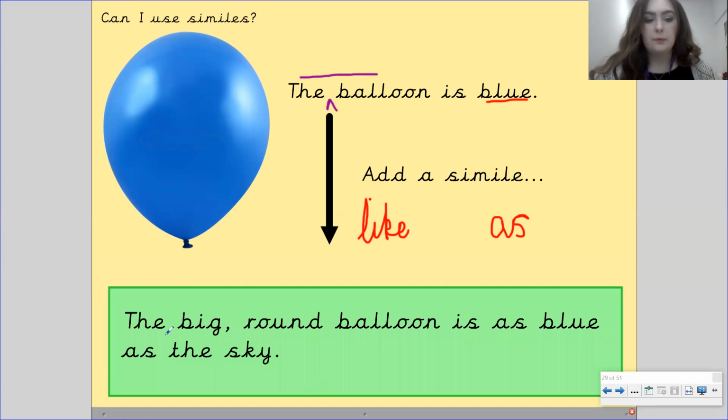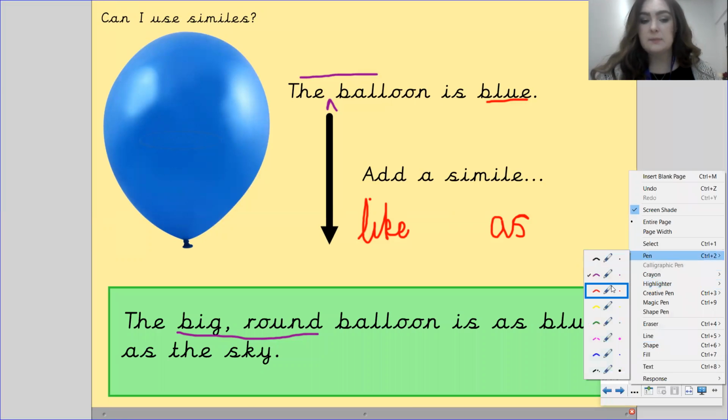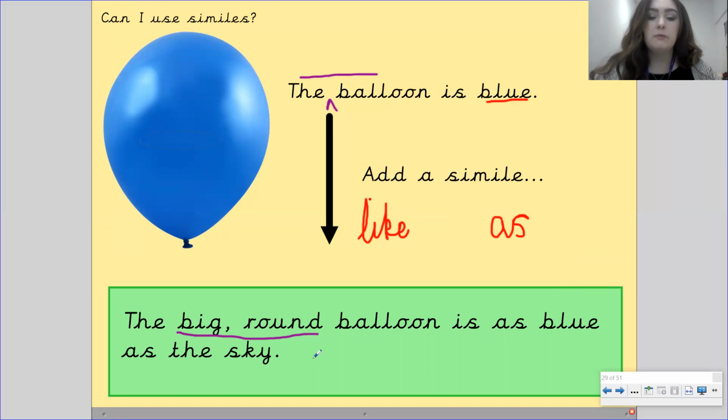Okay, so the big round balloon, so that's how we've added more imagery to the balloon by saying it's big and round. And then we've compared its blueness to the sky. So the big round balloon is as blue as the sky. So we've compared how blue it is to the blueness of the sky.